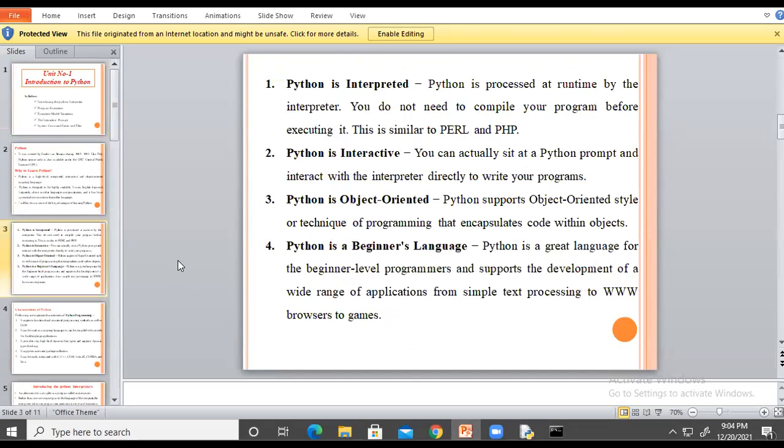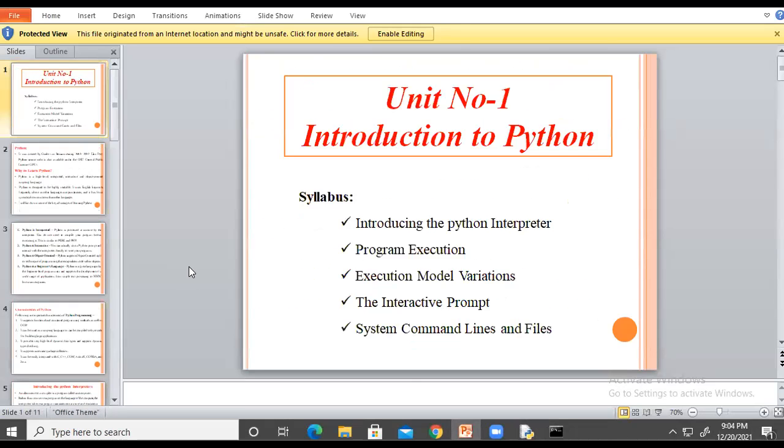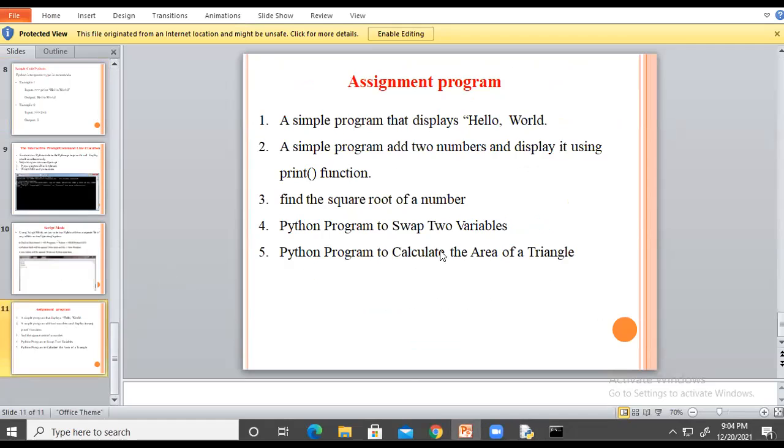Yes, ma'am. Okay. So this will be the basic introduction of the Python programming language. Some basic assignment questions are there, simple programs on how to work with or execute our Python program after installation of Python.